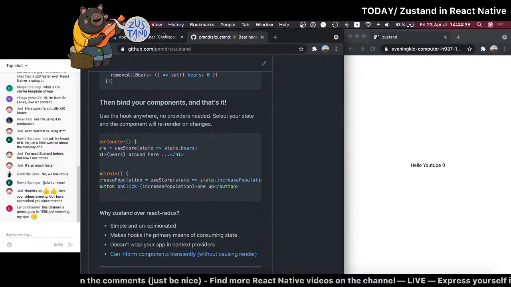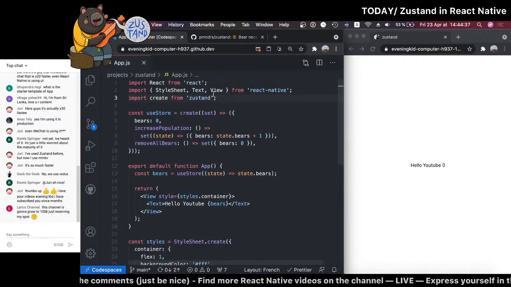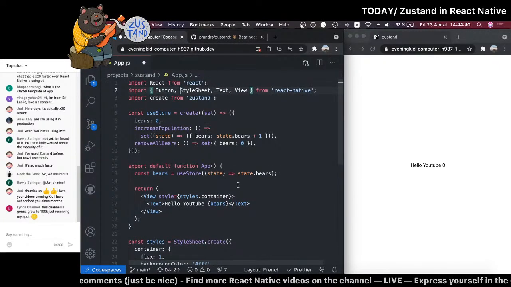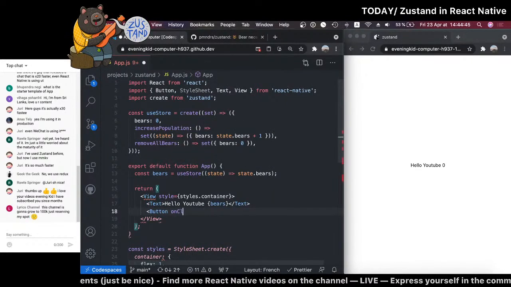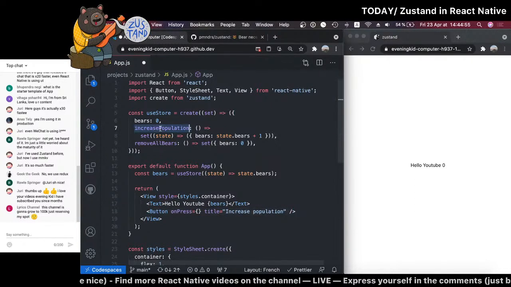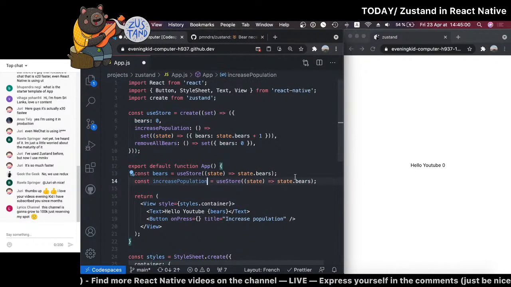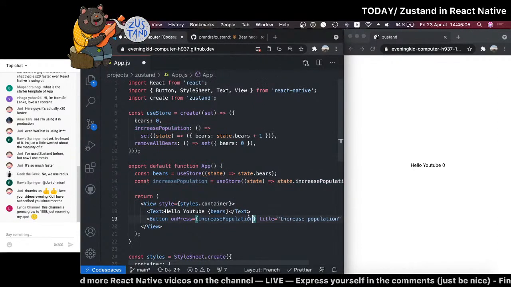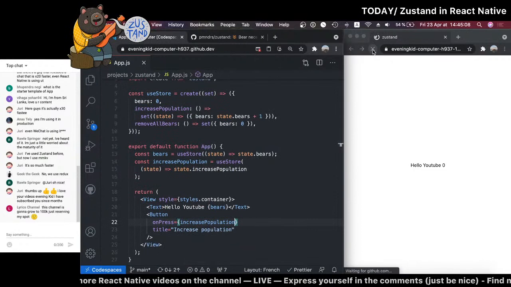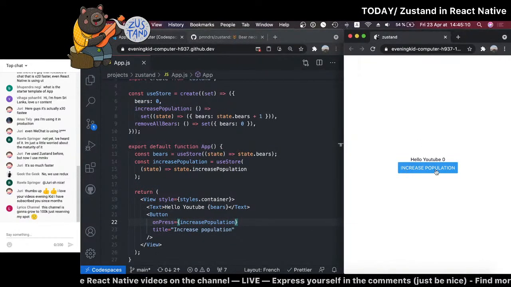I guess, okay, I just tried this one. So we're going to import a button from React Native and just add a button below this one. A title, maybe increase population. And so that increasePopulation will do just like what we did here, and we'll get it from the store. All right, increase population, and then we can call it here. Let's refresh this part. All right, auto refresh, increase population.